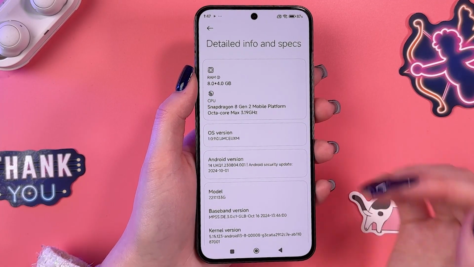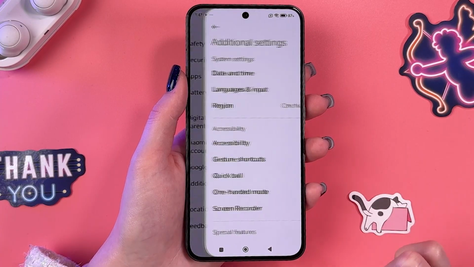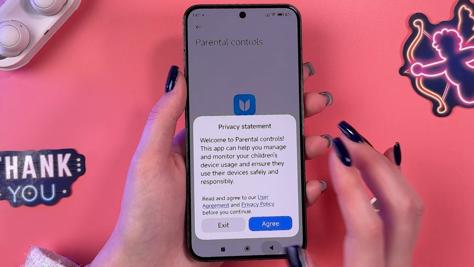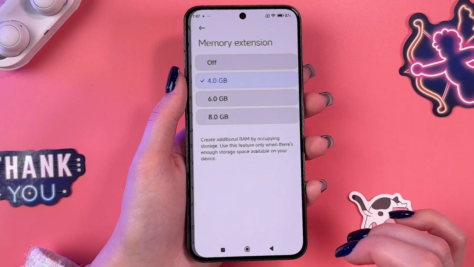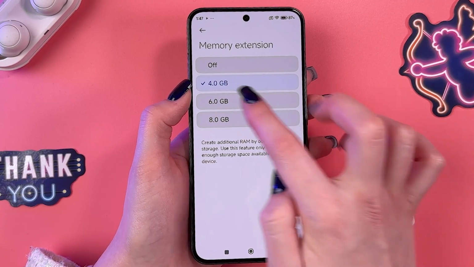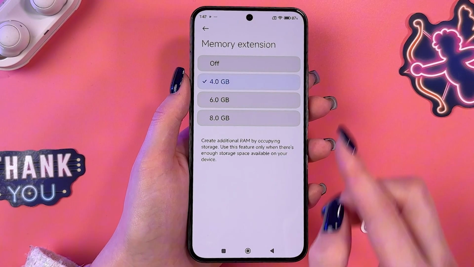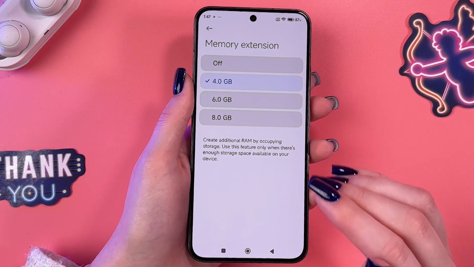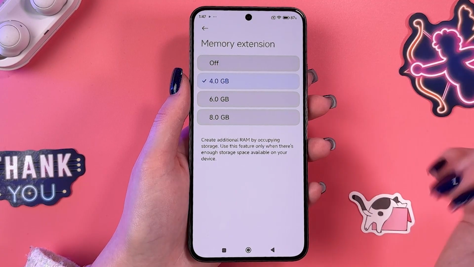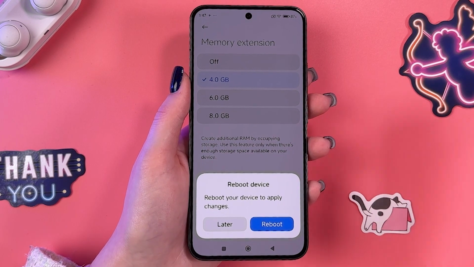And now if you want to extend RAM, you would need to go back in the previous setting. Here, scroll to the additional settings, and now just find this memory extension feature. I misclicked, so let's go back here and tap on the memory extension. We got 4 options. We can disable memory extension, we can leave 4 GB, we can switch to 6 or 8 GB. I'm reminding you that now I got 8 GB of memory, so we can extend it by 4, 6 or 8 GB. We can select 8 for example, and now we'll have 16 GB of RAM.